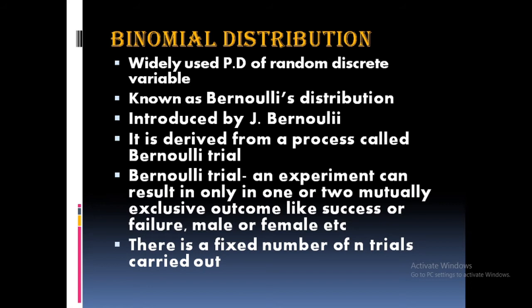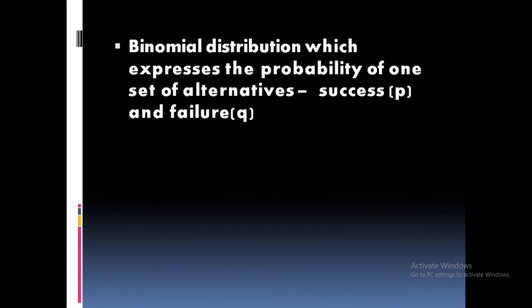So that is about Bernoulli's trial. This was introduced by Bernoulli. It is actually based on the process known as Bernoulli's trial. Bernoulli's trial is an experiment that results in only one of two mutually exclusive outcomes, and there is a fixed number of trials, that is n trials. Then how is it derived mathematically? Let us see. Binomial distribution expresses the probability of one set of alternatives.